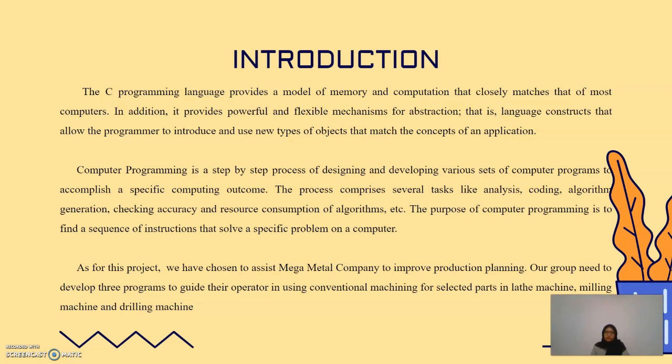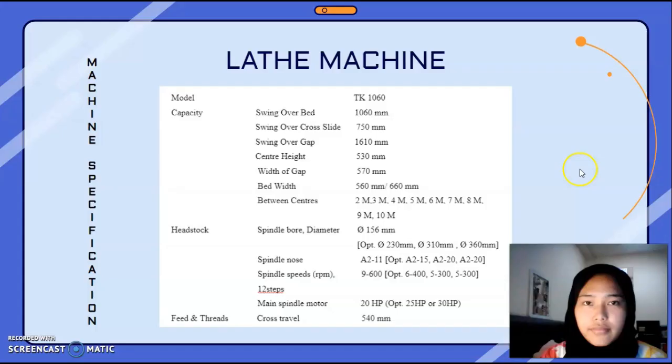As for this project, we have chosen to assist Mega Metal Company to provide production planning. Our group needs to develop 3 programs to guide their operators in using conventional machining for selected parts in the lathe machine, milling machine and drilling machine.